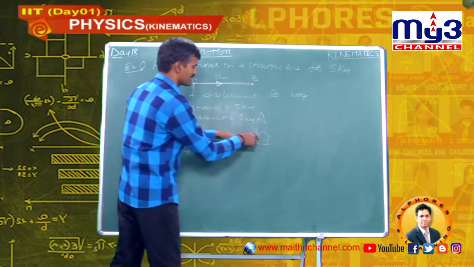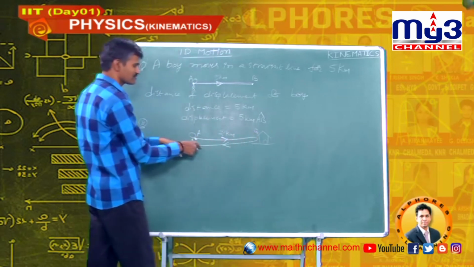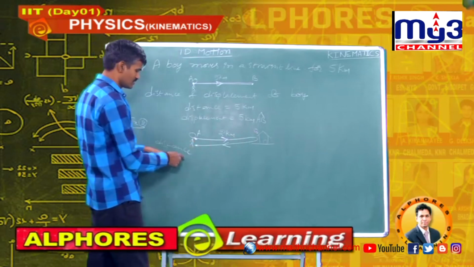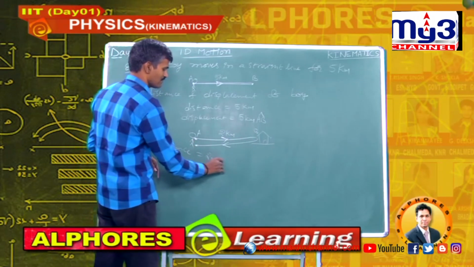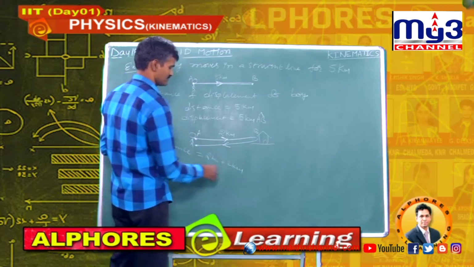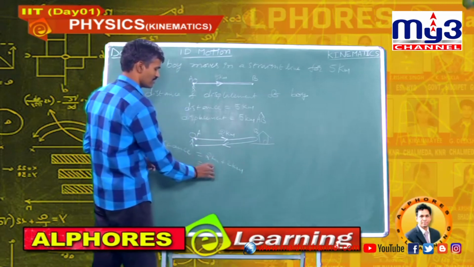This is 2 kilometers, and while returning he also covers another 2 kilometers. So, the distance travelled by the boy is 2 kilometers plus 2 kilometers, that is 4 kilometers.